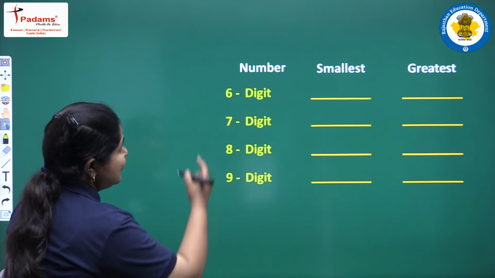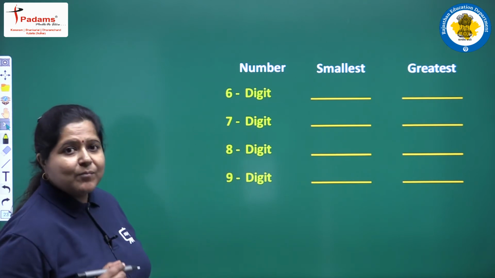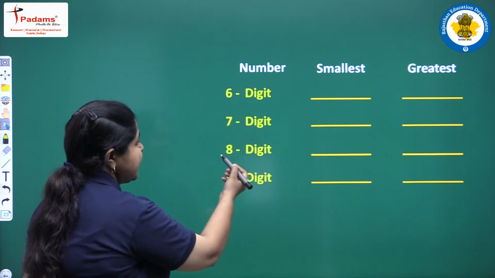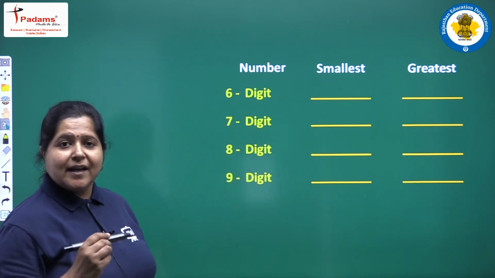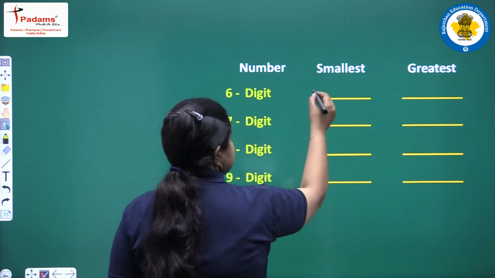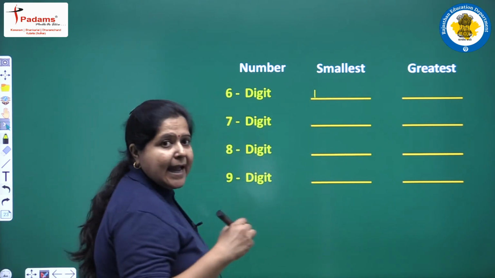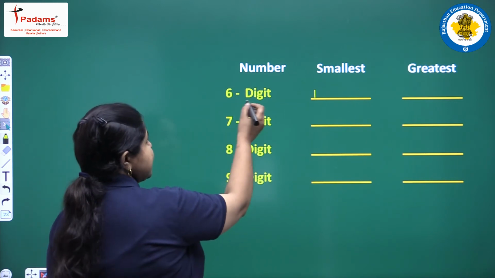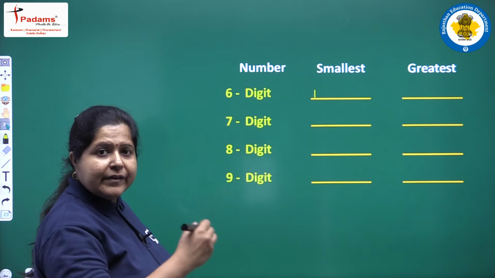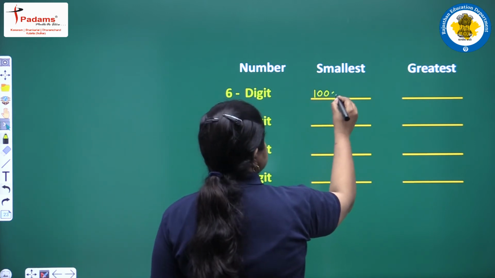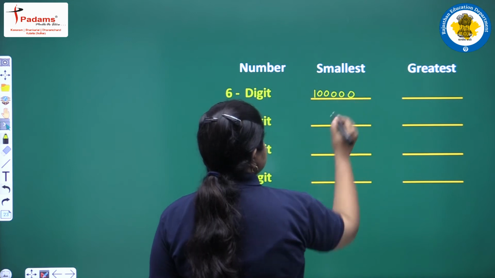Yes, again we will write the smallest and the greatest 6-digit, 7-digit, 8-digit and 9-digit numbers. How will we get this? To write the smallest number, we will simply write 1 and then the remaining digits will be all 0. So for a 6-digit number, we will write 5 zeros: 1, 2, 3, 4 and 5.